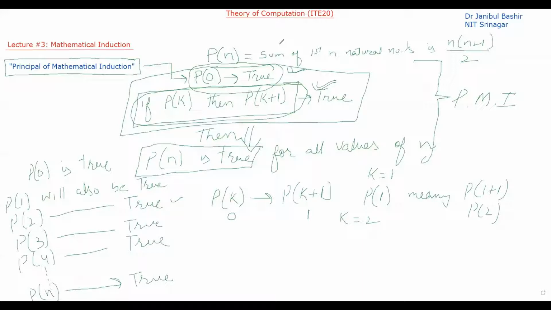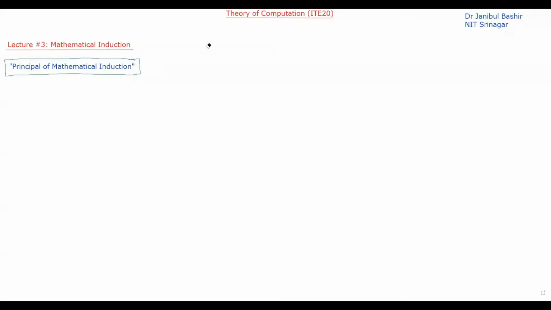Let me repeat it here. What is the principle of mathematical induction saying?